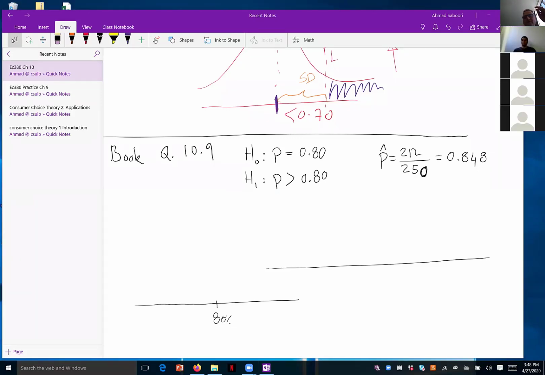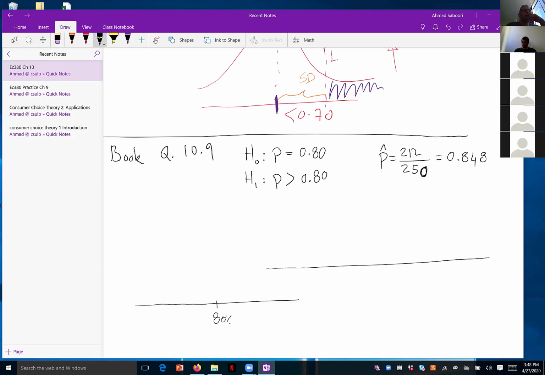For the alternative hypothesis, things work differently. If we would have to assume a value, we just have to come up with an estimated guess. What is our best estimate? For the alternative hypothesis, we would not, I repeat, we would not come up with the value that's closest to the null hypothesis. In this case we don't have to, but if you would have to assume a value for the alternative hypothesis, we would come up with whatever is our best estimate, 83%, 89%, whatever we would believe would be the case if it's larger than 80%. Now, that being said,